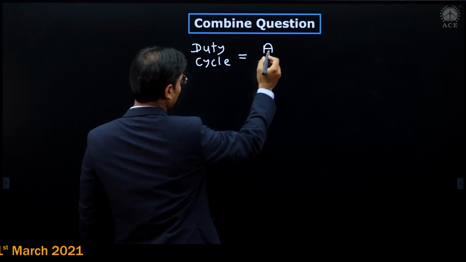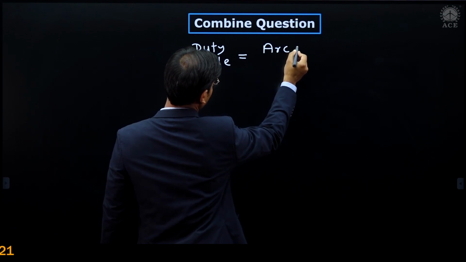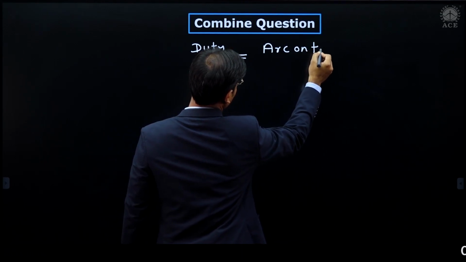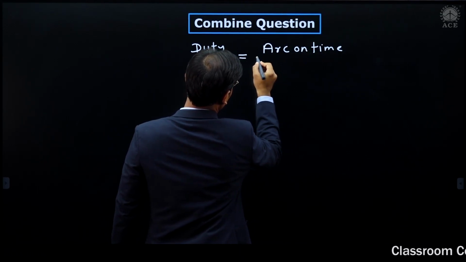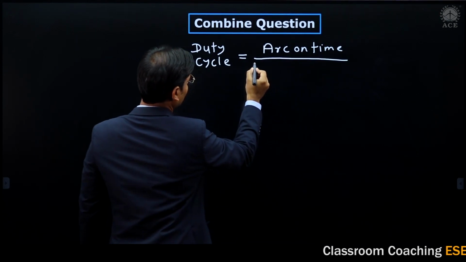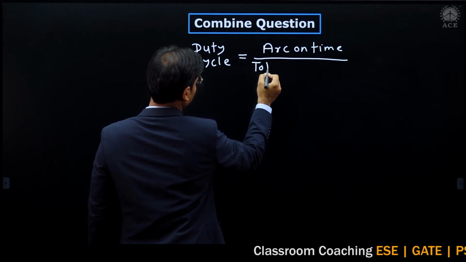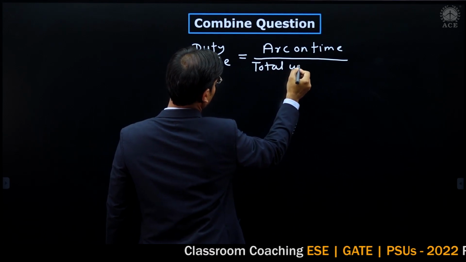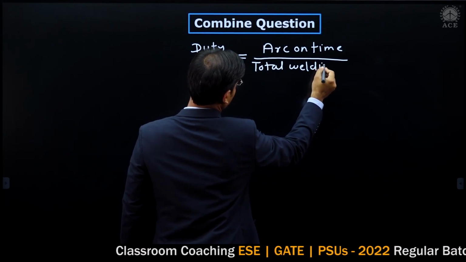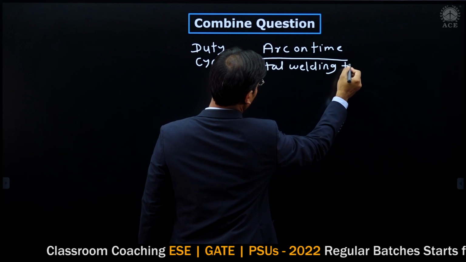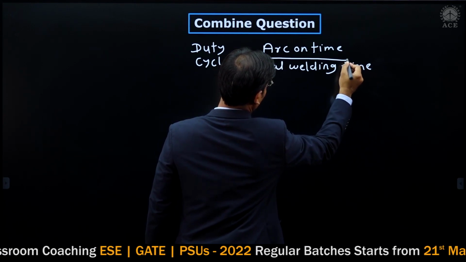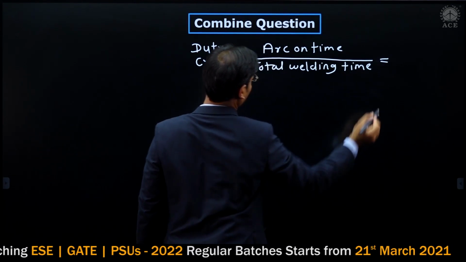The duty cycle is arc on time divided by total welding time.